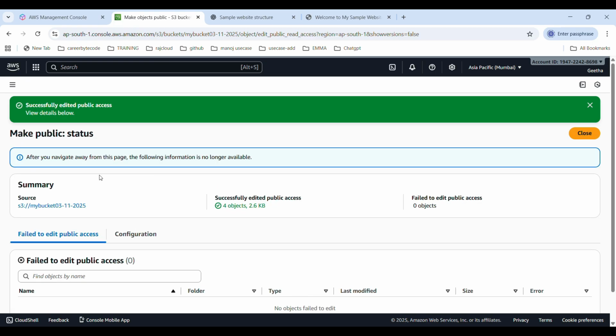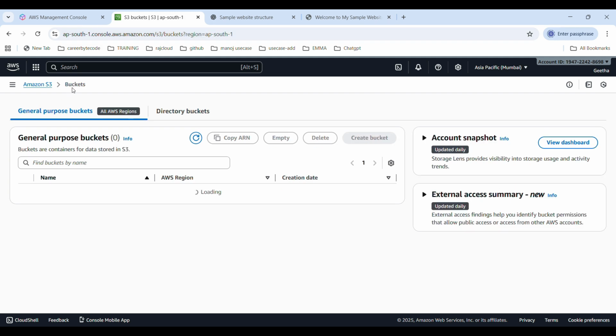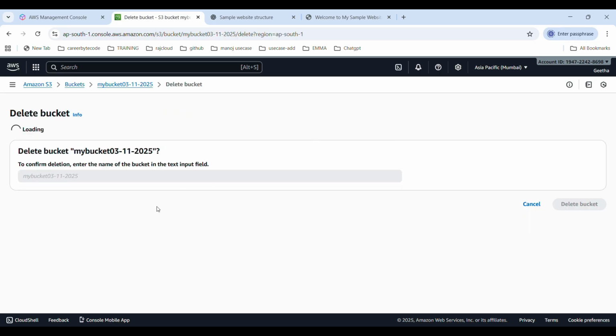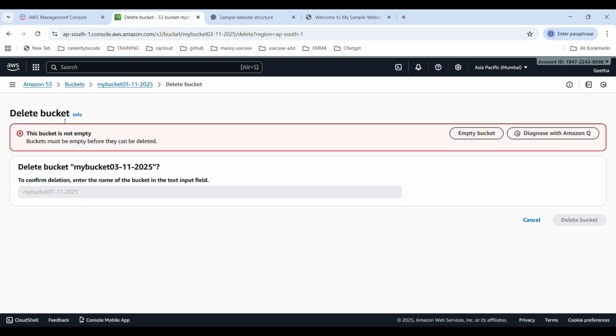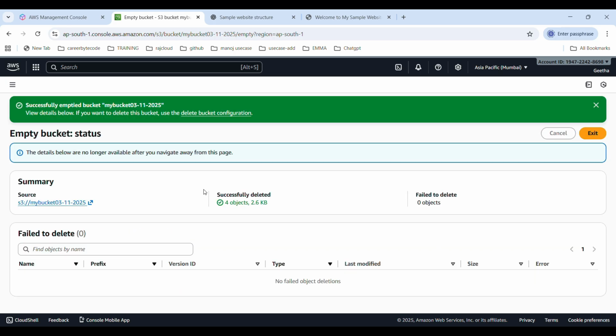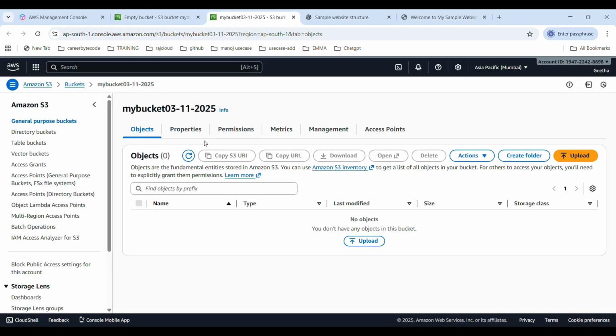Next I am going to show how to delete my S3 bucket. So for that, first I go to buckets, select my bucket and click delete. We cannot delete because the bucket has some files. So first we need to empty the bucket. For that I click empty, and to confirm I write permanently delete and click empty. Now all the files and folders in the bucket are deleted, that's emptied successfully.